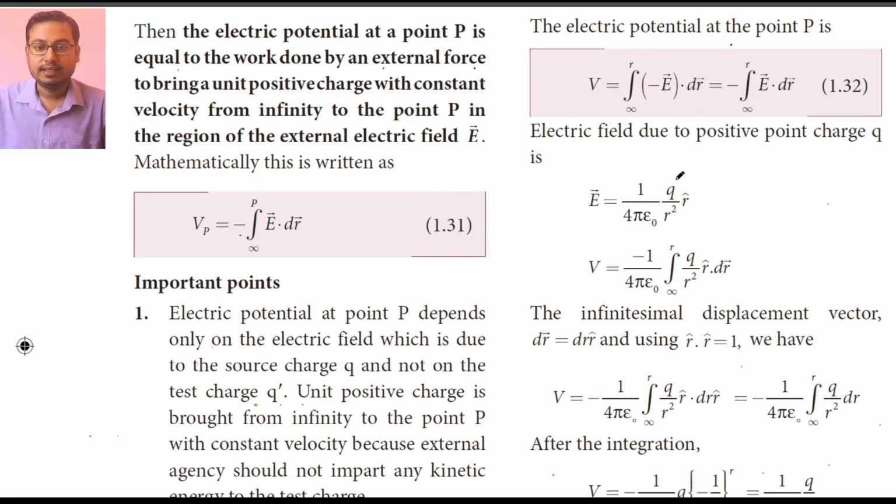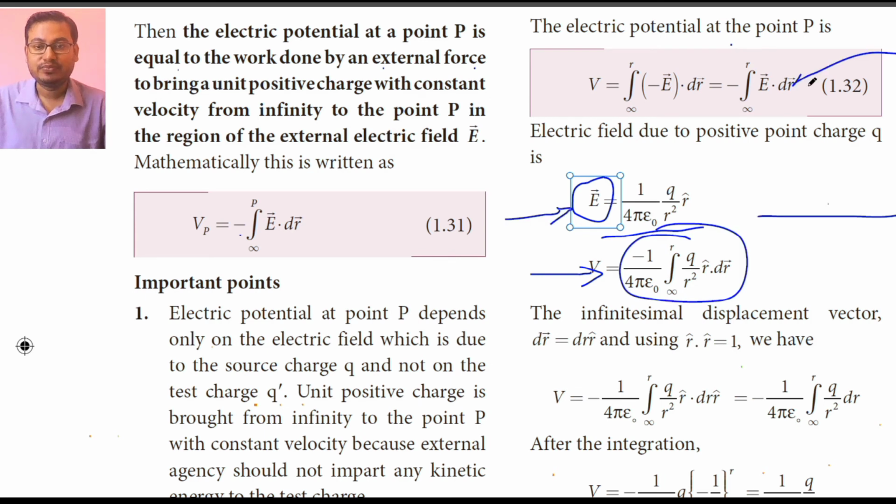So here we have the vector E, the electric field, equal to 1 by 4 pi epsilon naught into q by r square into r cap. So potential is equal to minus 1 by 4 pi epsilon naught into integral q by r square into r cap dot dr from infinity to r. How has this equation come? Just substitute the equation of E into this equation.